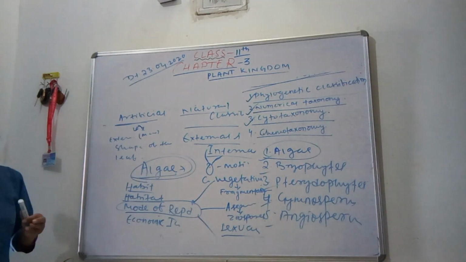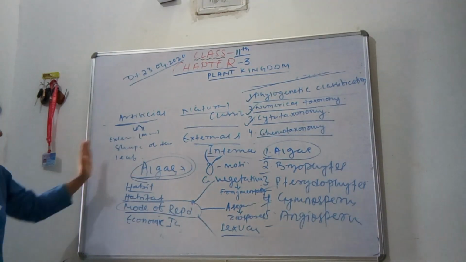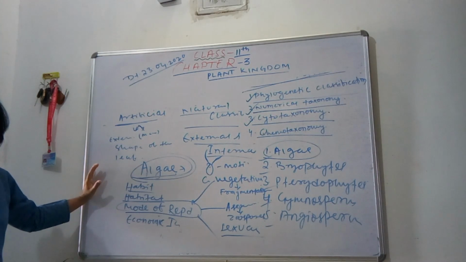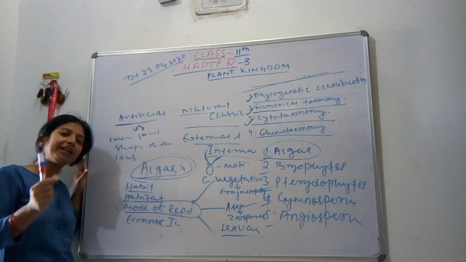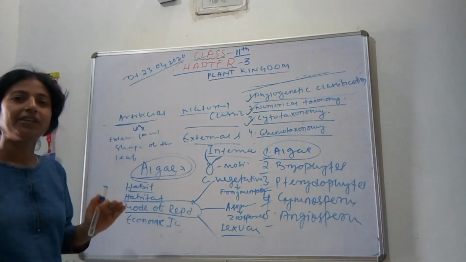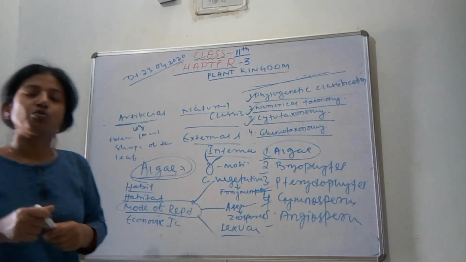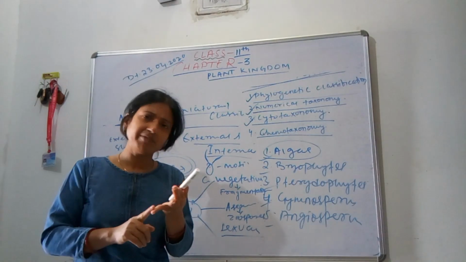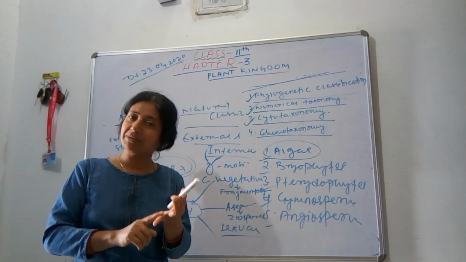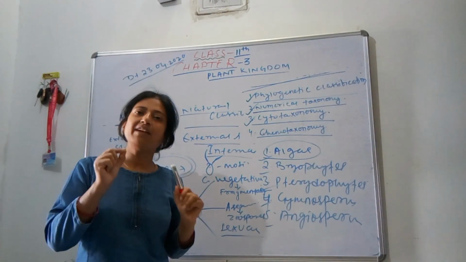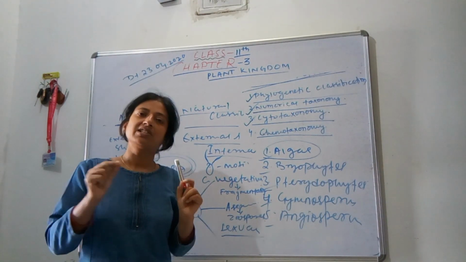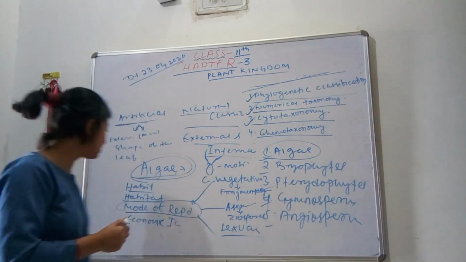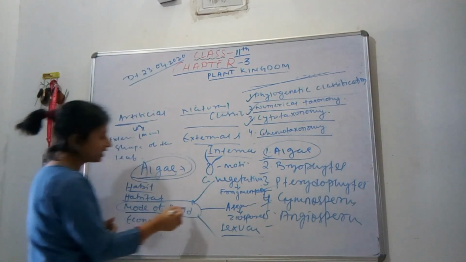And when one gamete is large like a female gamete, large and static, static means constant, and the male gamete is small and motile, this is called oogamous. So isogamous when the gametes are similar, anisogamous when the gametes are dissimilar, and oogamous when one gamete is large and one is small and motile. This is how reproduction takes place in algae.